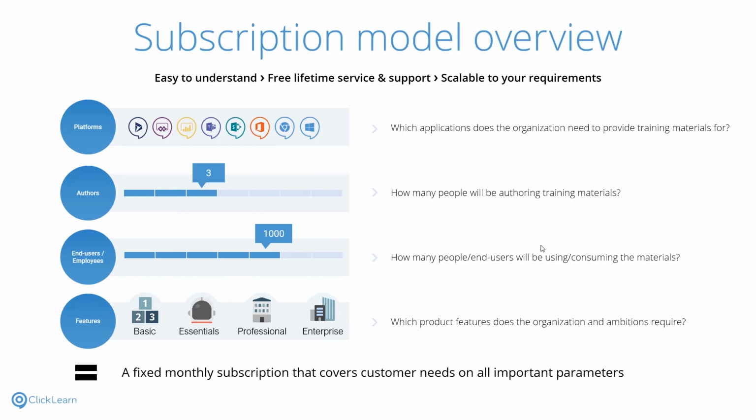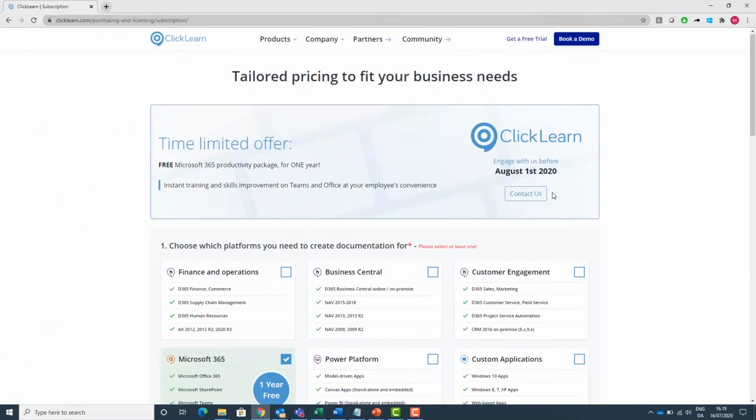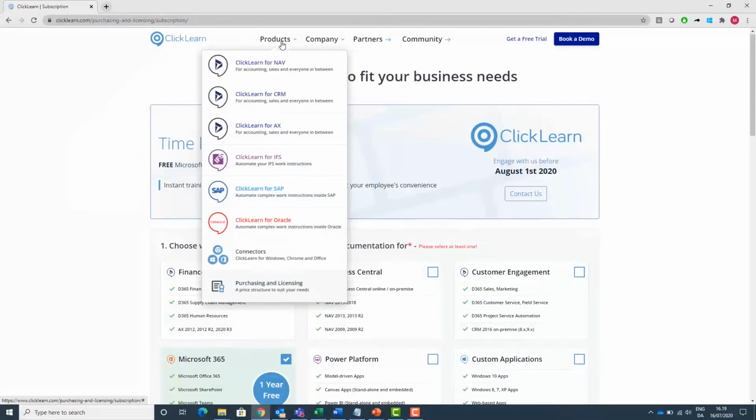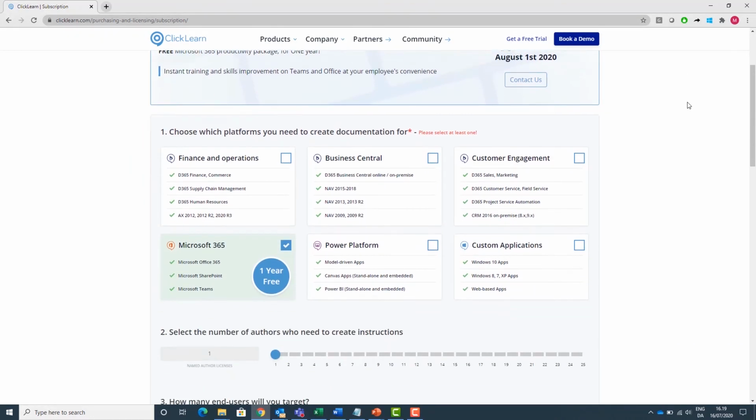Let's try to do that live actually, because I have a price calculator available on our website. So if you go to clicklearn.com, going into products, click on purchasing and licensing, you will end up on our page here where our prices are available 24/7 for everyone. As I mentioned, there are 4 parameters.